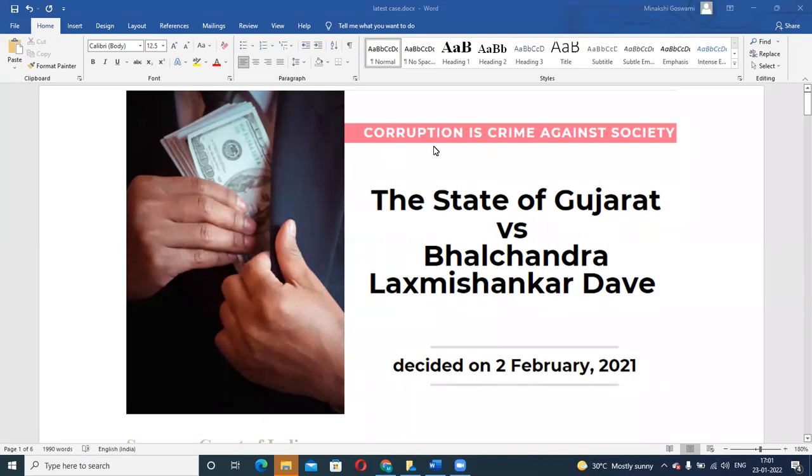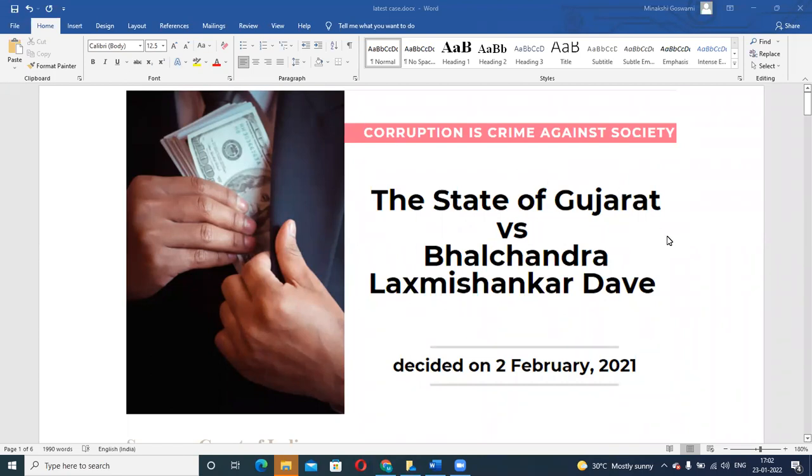Now, first one, as you can see, it is related to corruption. Okay, corruption is a crime against society. So mostly, when you talk about this difference between civil and criminal wrongs, in case of crime, we ideally consider it as a crime against the society, right? In case of civil suits, it's like affecting the individual parties. That's why we would see the party's name in the case, right? It's like you versus me or someone versus the other. But, or it may be like one company versus the other company. But in case of crimes, we mostly see state being a party.